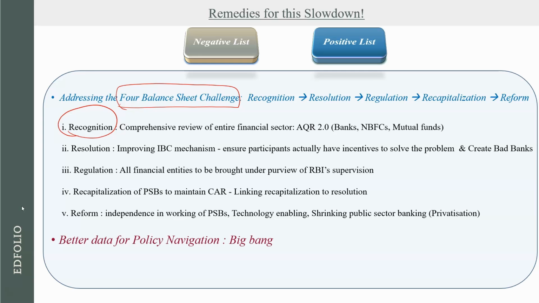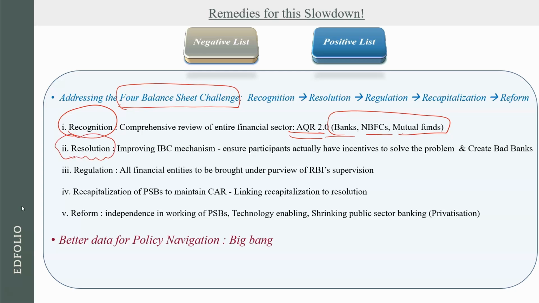तो जैसे रघुराम राजन ने आपका फाइनेंशियल बैंक्स का आपका एसेट क्वालिटी रिव्यू कराया था, what we need is AQR 2.0, where not just the financials, not just the banks, but the accounts and the balance sheets of banks, NBFCs and mutual funds should be checked again and see कि उनके पास कितना stress है अपने accounts में. The second thing that needs to be done is resolution.